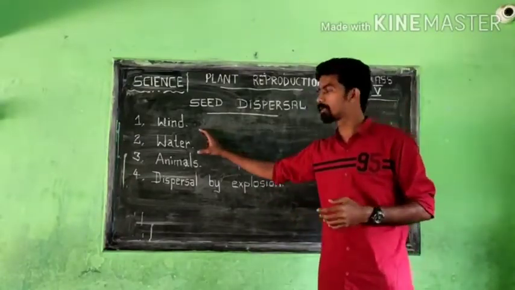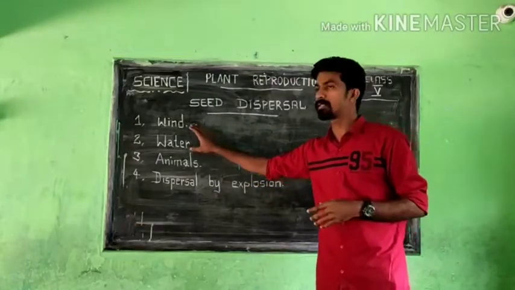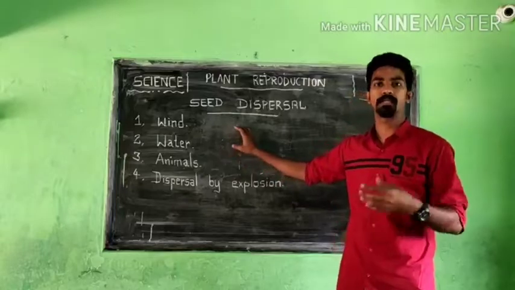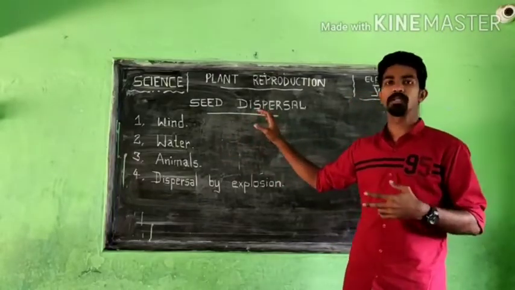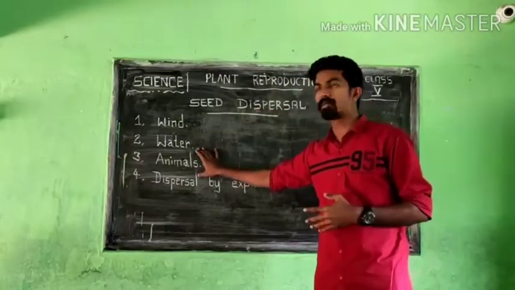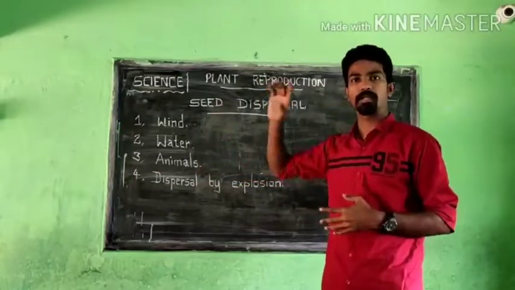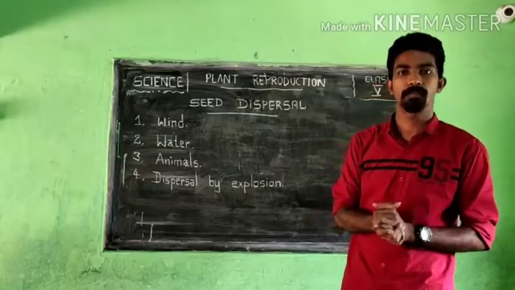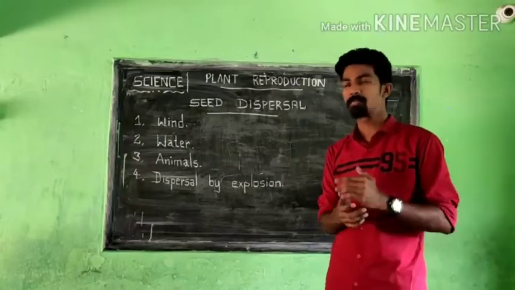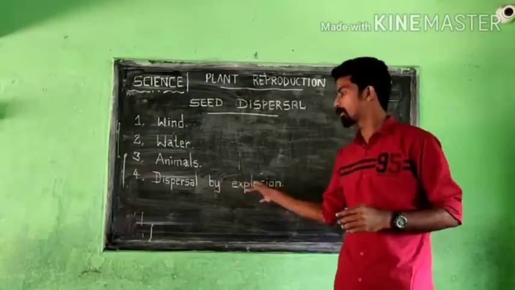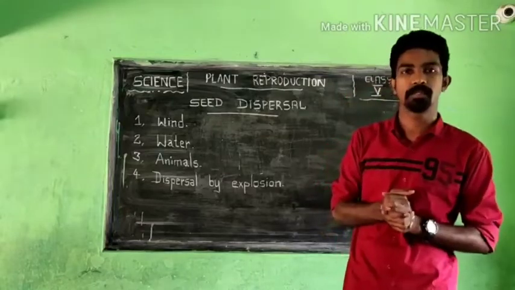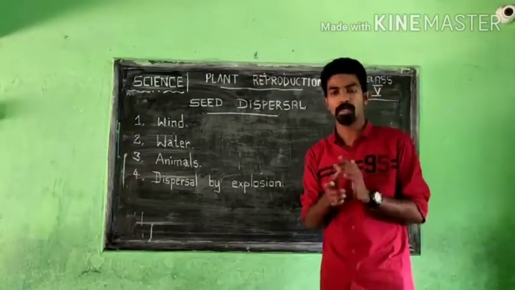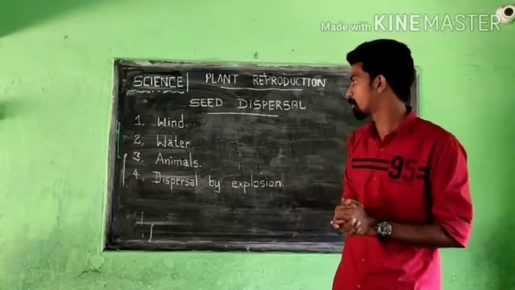Once again, I'll give a small conclusion. With the help of wind, we have examples like orchid, cotton and dandelion. By water, it is coconut. By birds and animals, mangoes and so on. Then dispersal by explosion, with examples given in your textbook: lady's finger and peas. I think all of you have understood this.